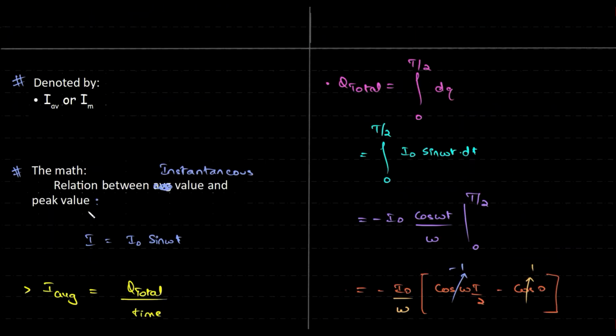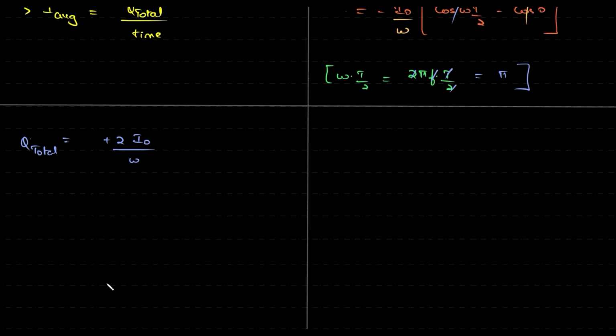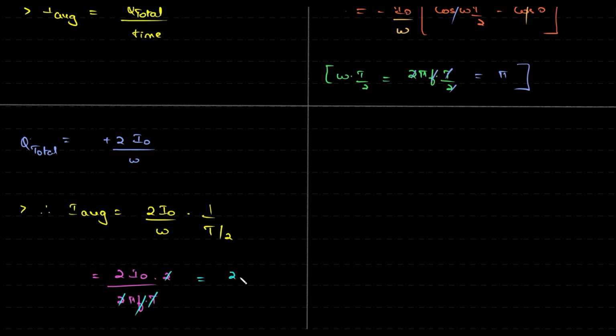Now we have to figure out I average. So we have, therefore, I average is equal to 2 I naught by omega into the time period, which is T by 2. Okay, so again here too we have 2 I naught, omega is 2 pi f, and in the numerator we have 2. So this and this will get cancelled, 2 and 2 will get cancelled, and we have 2 by pi I naught. That's a weird answer, but still it's an answer.